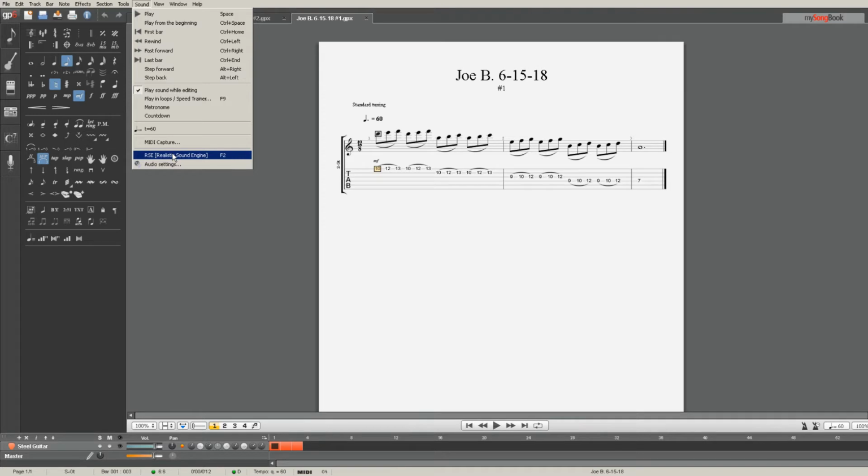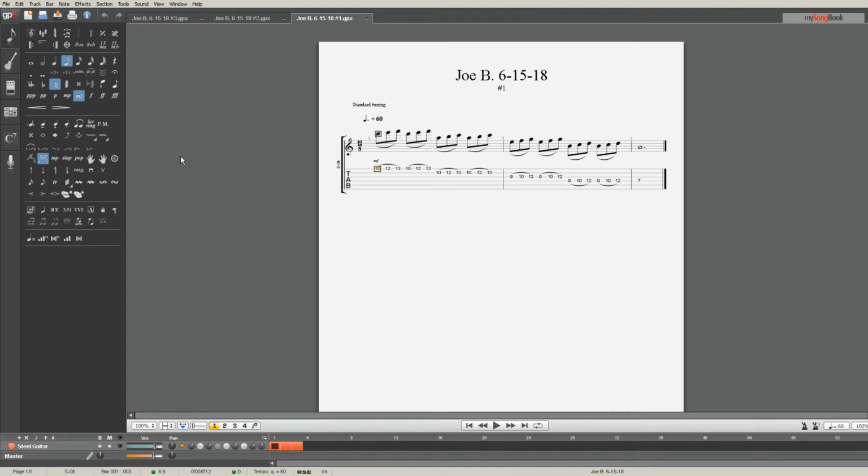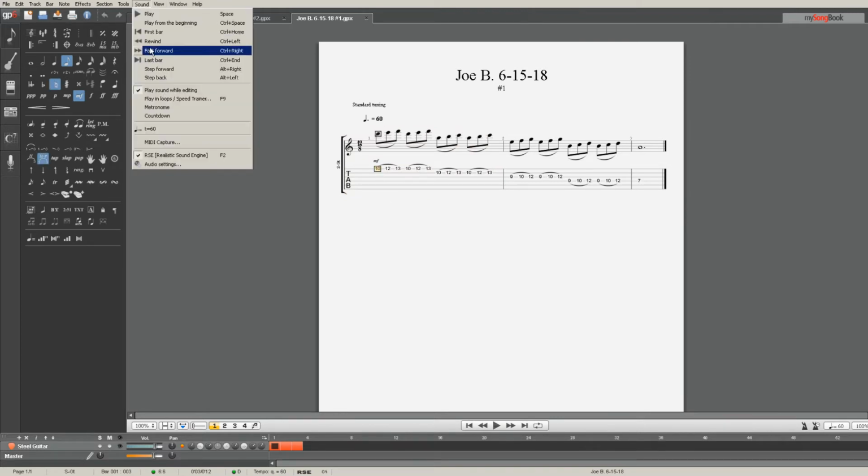what may be happening is you have the realistic sound engine on. I don't even know if that's going to work for me right now. It may be because I have an upgraded version of this. Okay, so apparently it's working on me right now, but just again, click on sound at the top here,